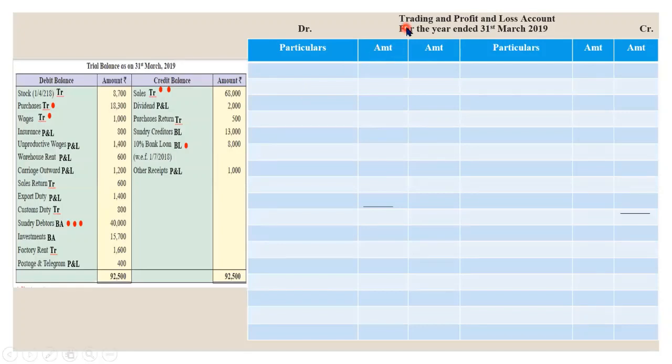So here we will prepare trading and P&L account for the year ended 31st March 2019. Let's start with the posting. I hope you people don't have a problem in posting at least. See, opening stock 8,700. Then we have purchases. Then we have wages. There are dots on them. For every dot I have left a line. Then insurance I have, it will be written in the P&L account. Unproductive wages, P&L account. About unproductive wages, we have already discussed in previous videos, so I am not explaining it again.